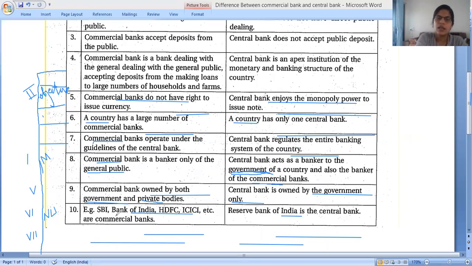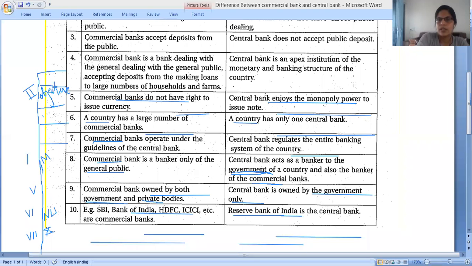Commercial bank, last one is example. Tenth point is example. You can write HDFC Bank, ICICI Bank, SBI, Punjab National Bank, Bank of Baroda. All these names you can write here. On the other side, RBI, Reserve Bank of India, is the central bank. So we have completed all the points. From beginning to last, we will again revise some points.